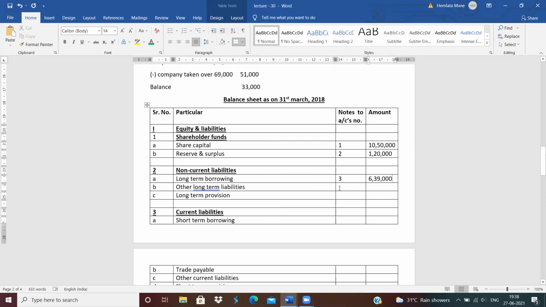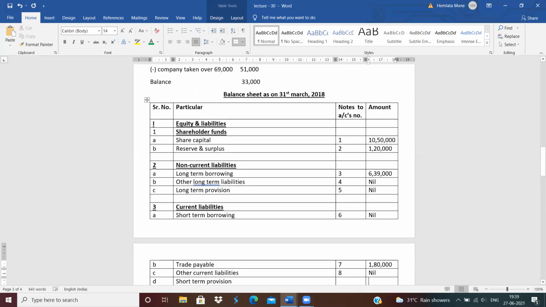Next, fourth number is long-term liabilities, nil. Next, fifth number is long-term provision, also nil. Next, sixth number is short-term borrowing, also nil. Next, seventh number is trade payable. How much is the amount of trade payable? 1 lakh 80,000. Next, 8 number is current liabilities, nil. Next, 9 number is short-term provision, also nil.